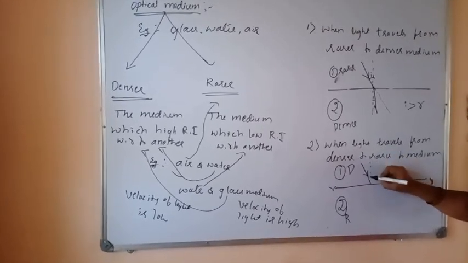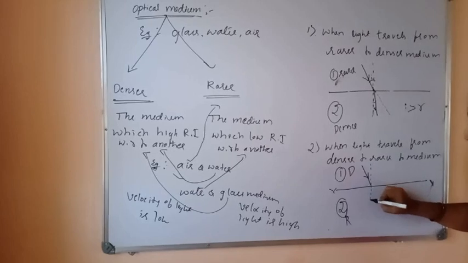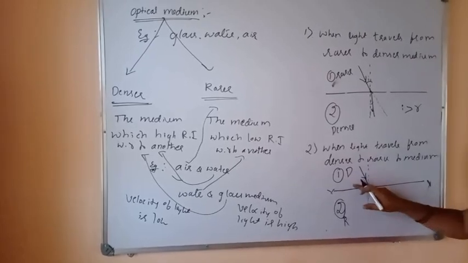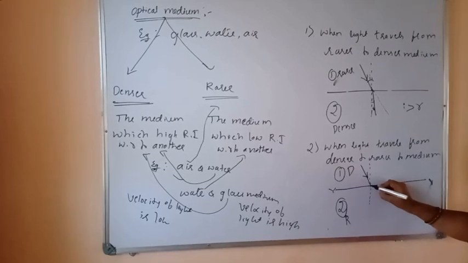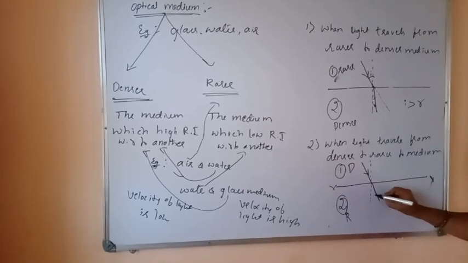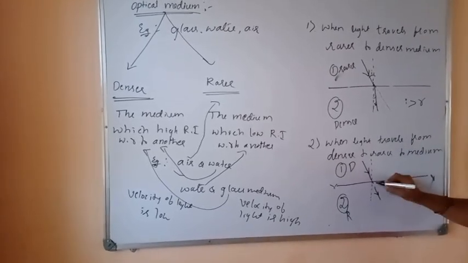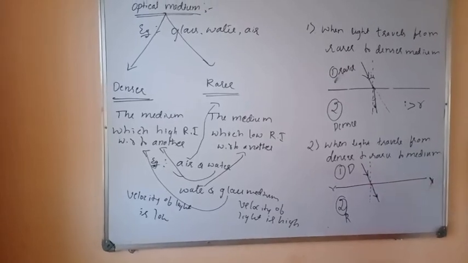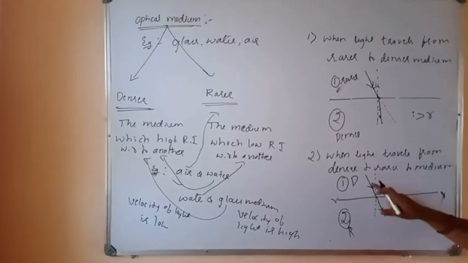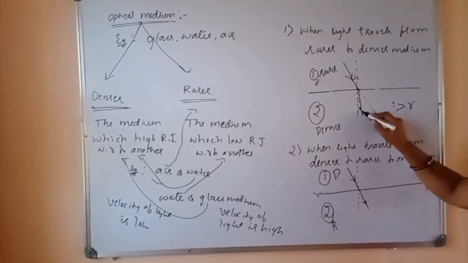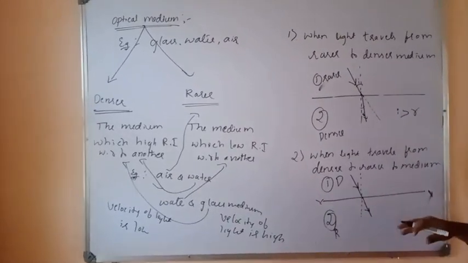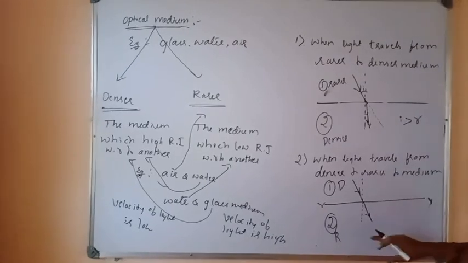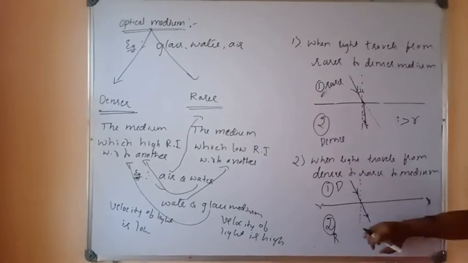Let us draw a normal line for this. Here light travels from denser to rarer. It bends away from the normal like this. It bends away from the normal because when light travels from denser to rarer, its velocity goes on increasing. As a result of this, it bends away from the normal.